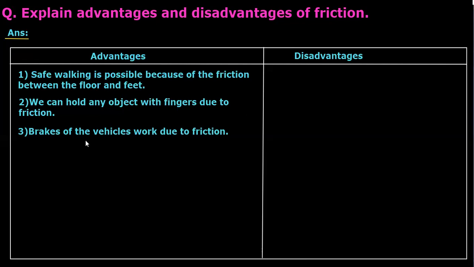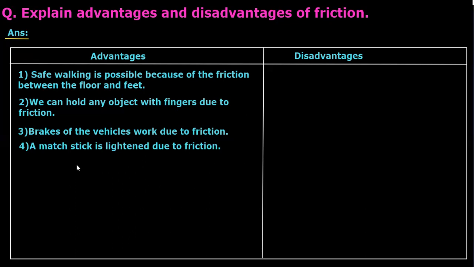If the road is a little bit wet, so even though you have applied the brake, the vehicle will move a little bit forward. Yes, no? Yes. So why? Because friction is a little bit less in that case. If friction is more, then the vehicle will stop. So that's why brakes of the vehicles work due to friction.